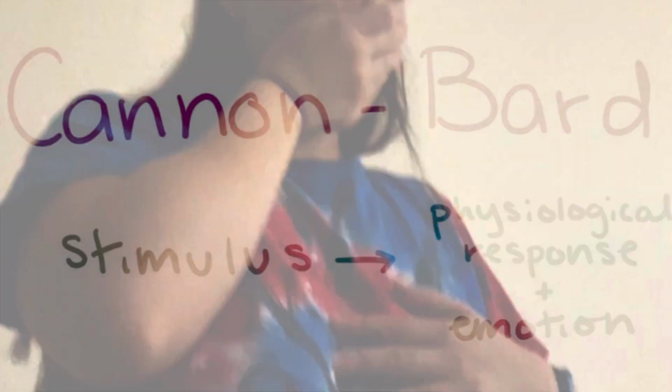As you can see, our emotional Ella is very scared right now. You can see her hand over her mouth, showing that she's feeling the emotion of fear, but at the same time, her other hand is also over her heart, showing that she's feeling that physiological arousal of her heartbeat increasing.